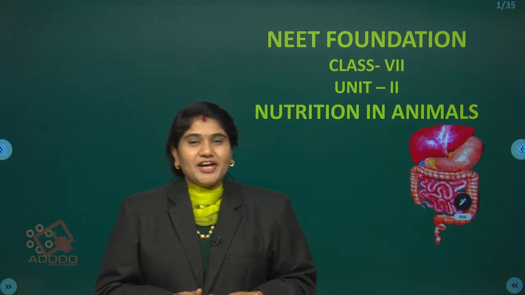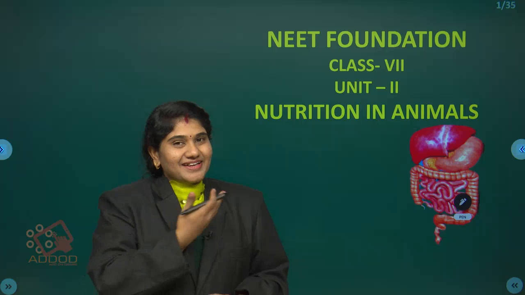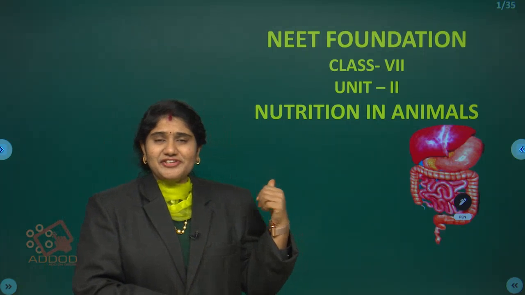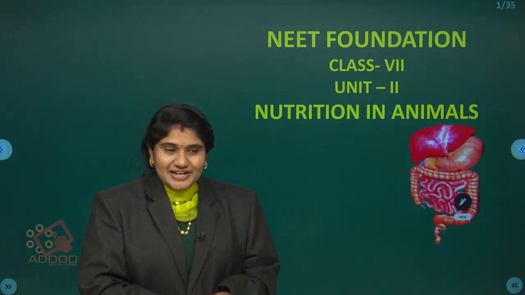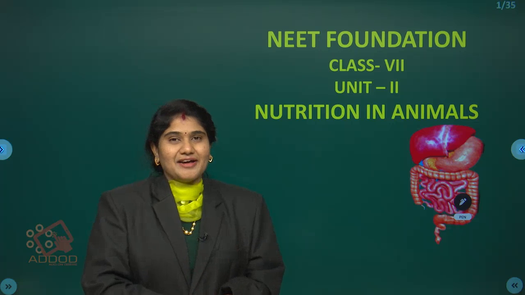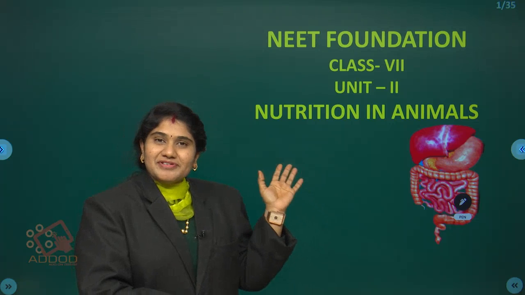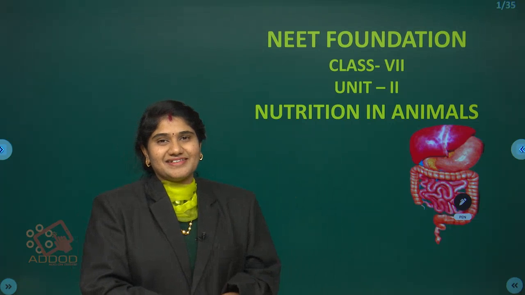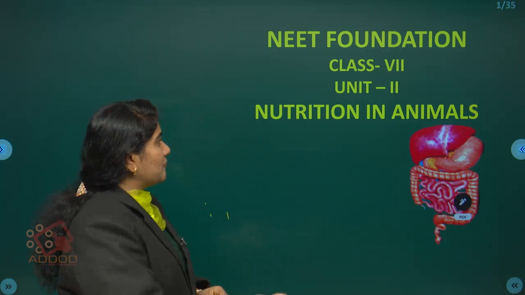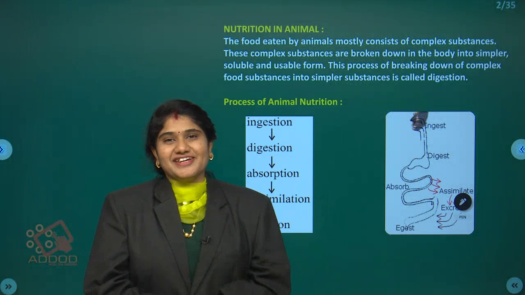In this section, we are going to see the nutrition in animals. This chapter previously, you have seen in the first lesson nutrition in plants. You have learned what is meant by nutrition and how it is performed in plants. Now you are going to see how the nutrition process is performed in animals. Okay? So let's start the section, how nutrition is performed in animals. First we will see what is meant by nutrition here.